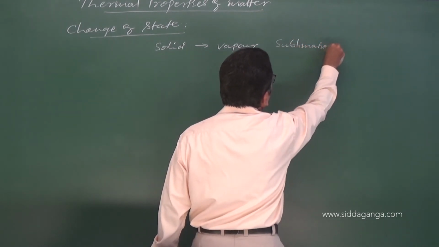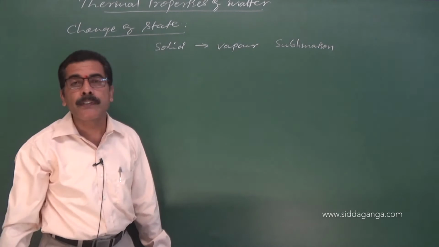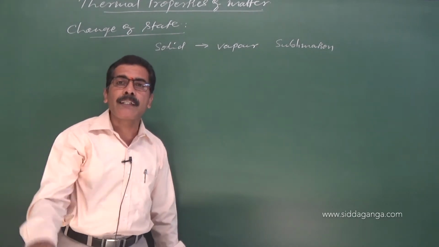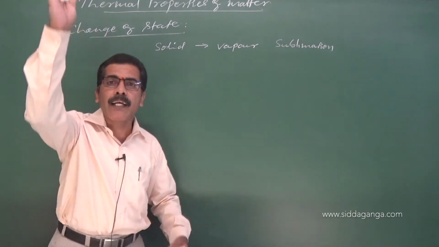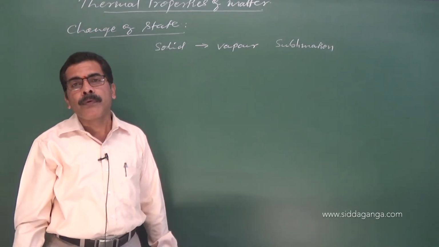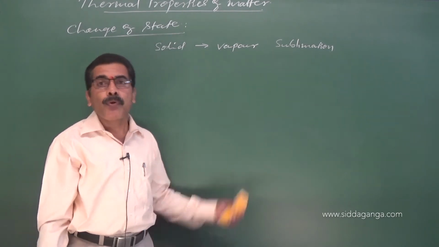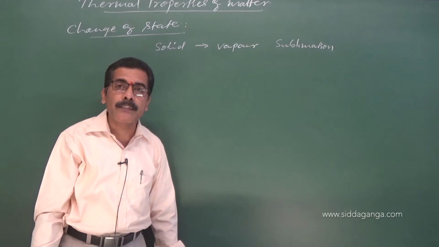Here the boiling point is lesser than the melting point, therefore it directly enters into the gaseous state, its vapor state, without passing through the liquid state. That is called sublimation.